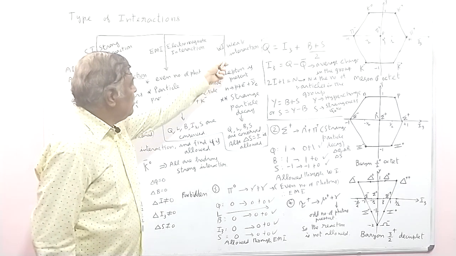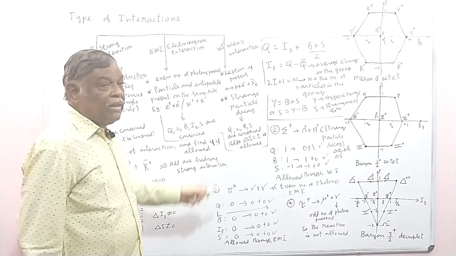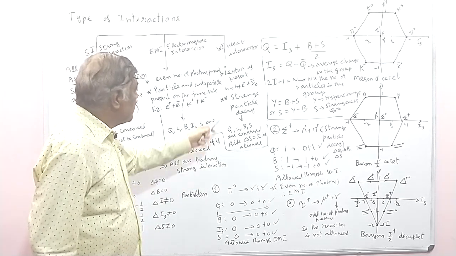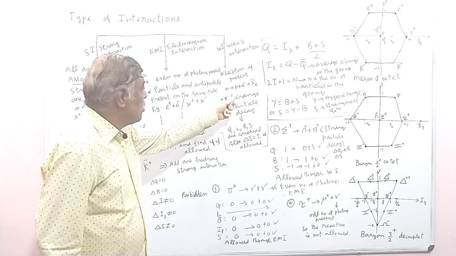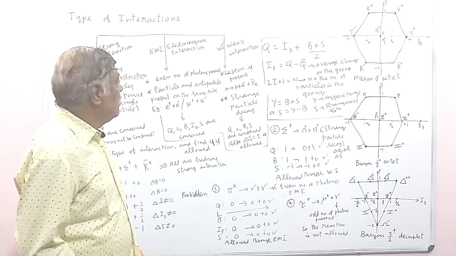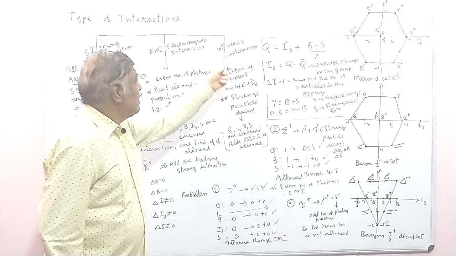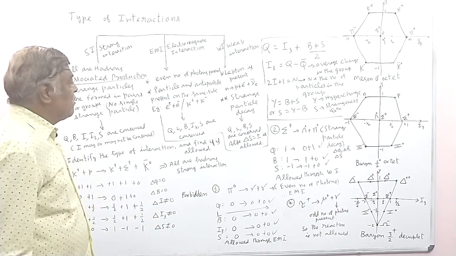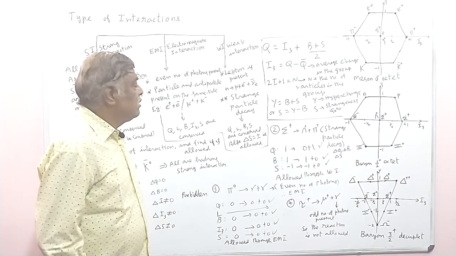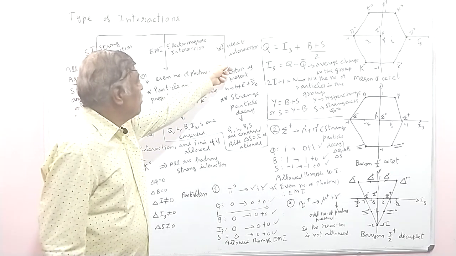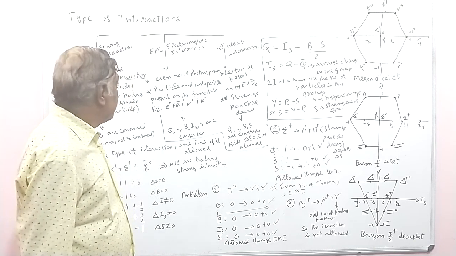Leptons are present in the weak interaction. For example, if you take this particle reaction, a neutron decays to a proton, an electron and an antineutrino. Here the electron is a lepton, and the antineutrino is a lepton. So, leptons must be present in the weak interaction. Strange particle decay is also an example of the weak interaction.